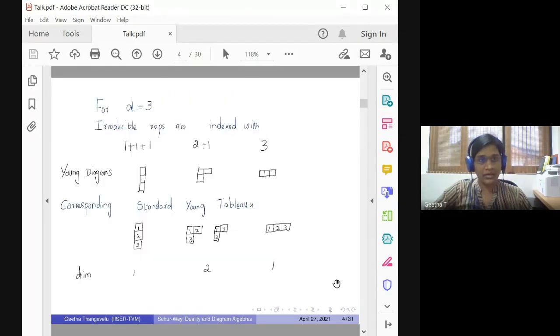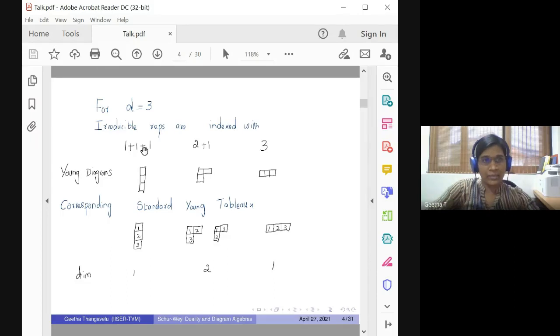For a quick recall, if we take the symmetric group with D equal to 3, S_3, then there are 3 integer partitions, which are 1, 1, 1, and 2, 1, and 3. The Young diagram is the one which has lambda_i boxes in the i-th row. So here the first one is lambda_1, lambda_2 and lambda_3, this one is lambda_1 and lambda_2, and this is just lambda_1. So that many boxes in each row.